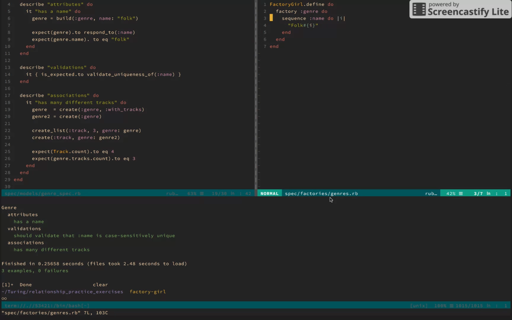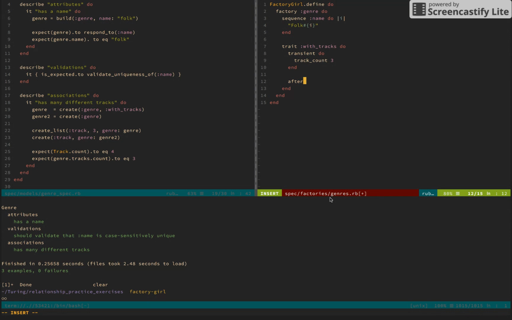We'll go to genres. We will create a trait called with tracks, do, and then we will say transient do. We'll say track count, set that equal to 3 by default. That is redundant.